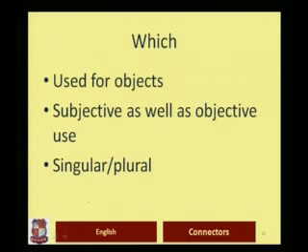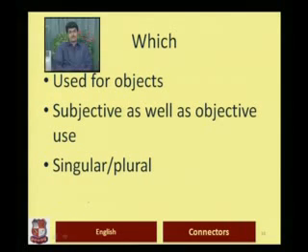The next relative pronoun is which. Now, whose was a kind of buffer because it could be used with human as well as for inanimate objects, while here which is used strictly for inanimate objects. It is not used for human beings, that is persons.